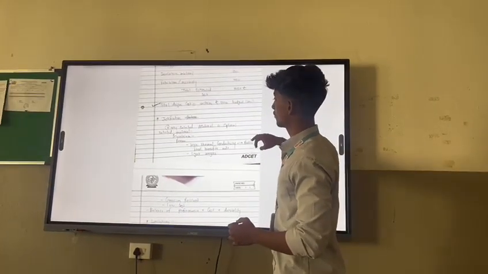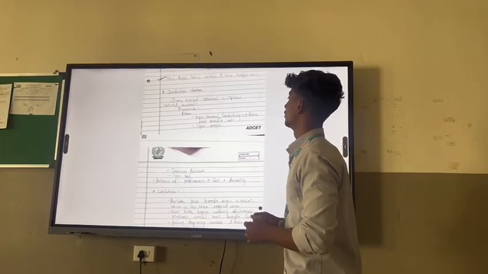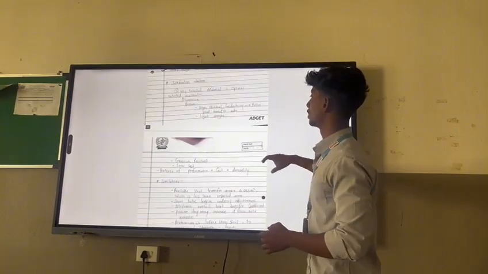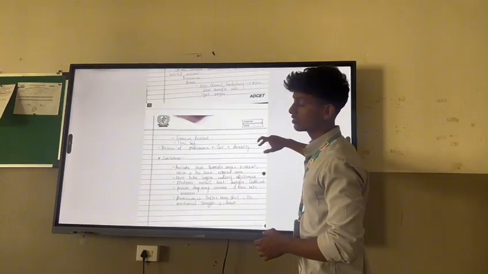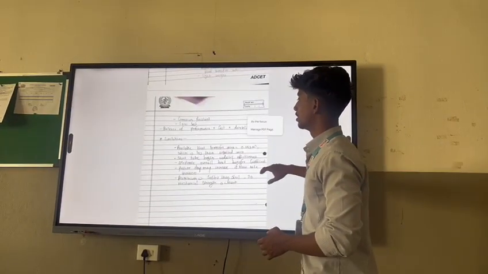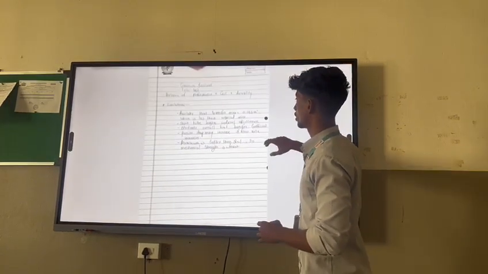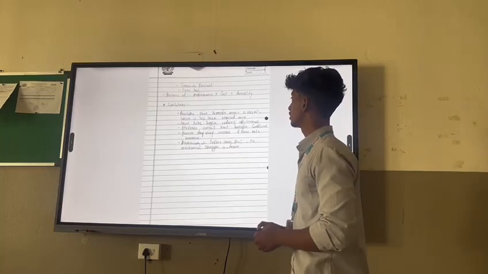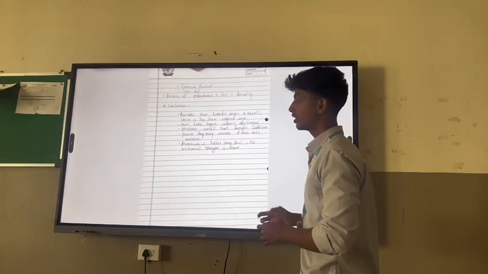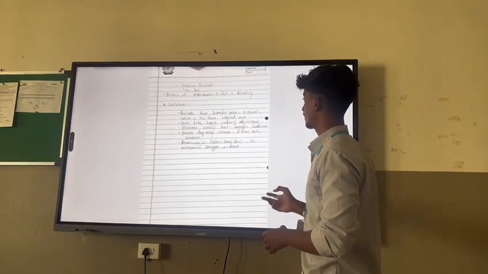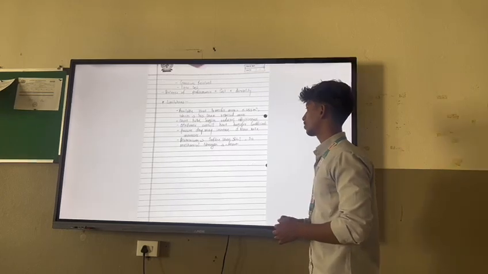So we justified the material we selected. The selected material is aluminum because it has high thermal conductivity, hence a better heat transfer rate. It is lightweight, corrosion resistant and low cost. It is a balance of performance plus cost plus durability. Limitations are available. Heat transfer area is 0.05 meter square, which is less than the required area. Short tube length reduces effectiveness, moderate overall heat transfer coefficient, and pressure drop may increase.